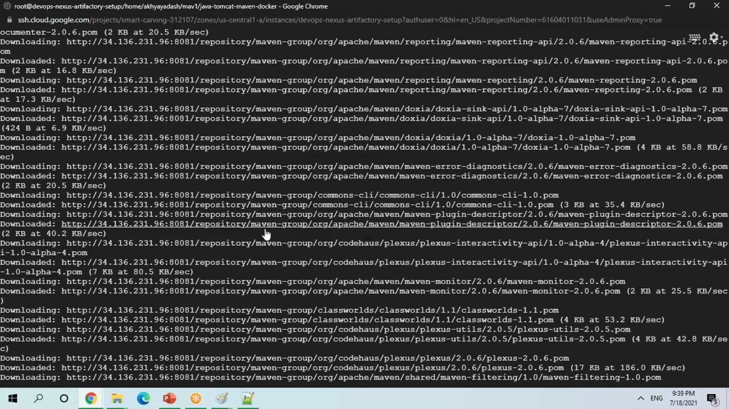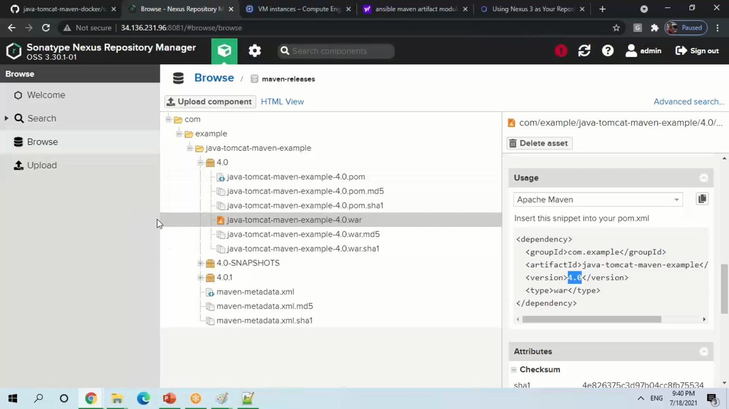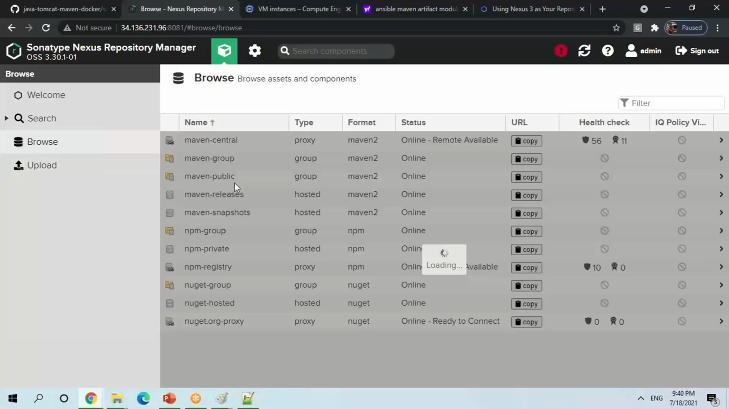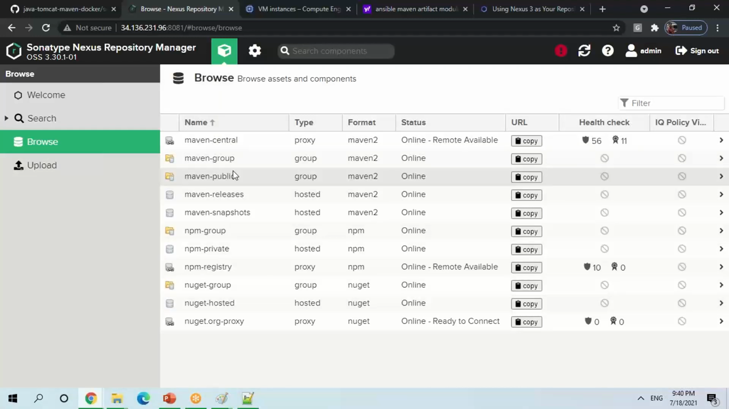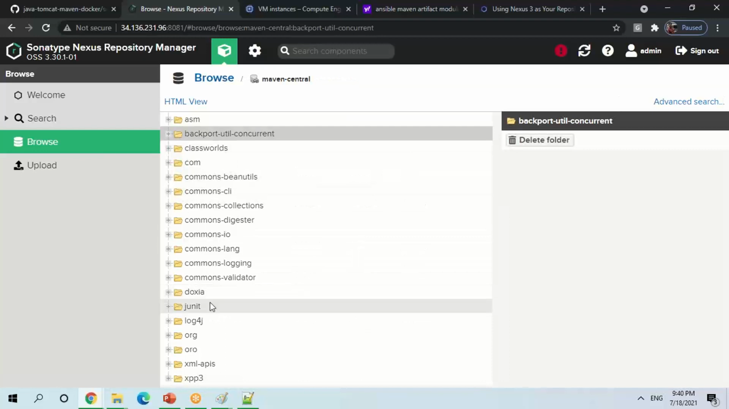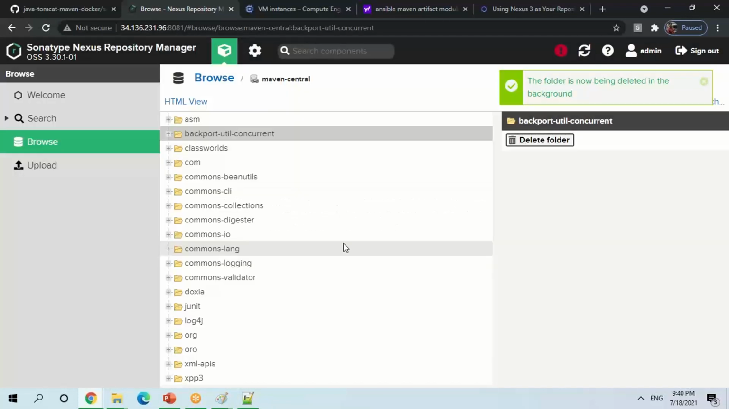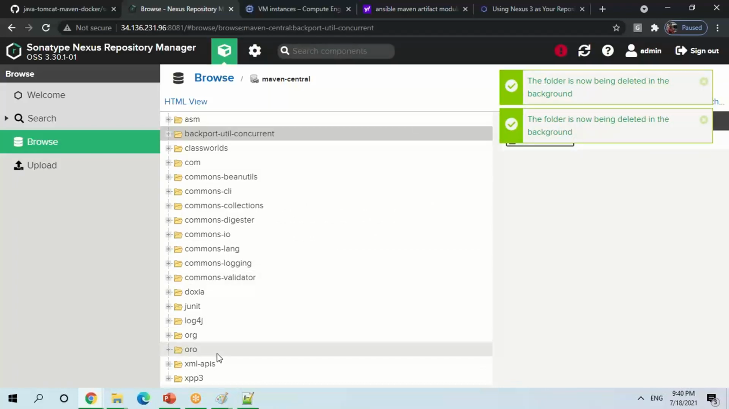So before that, what I've done, I have created one Maven group where I have added my Maven central repository. If you go to this repo and check it here, browse, go to Maven central, you should have all these artifacts. Maybe you can do one thing, you can delete all this folder. You don't require anything, right? Whatever is there will be automatically downloaded.